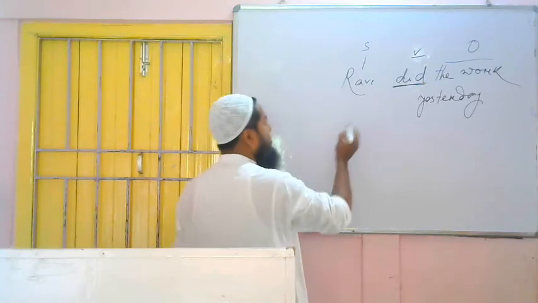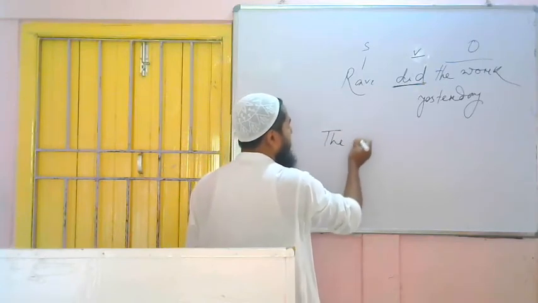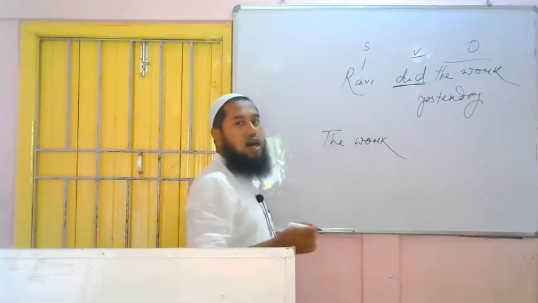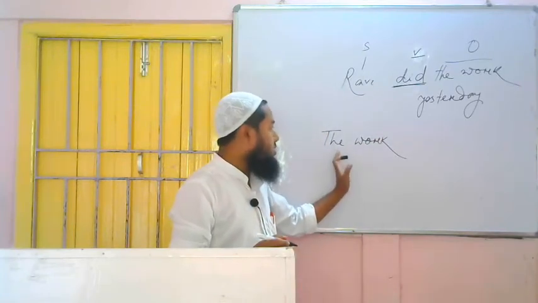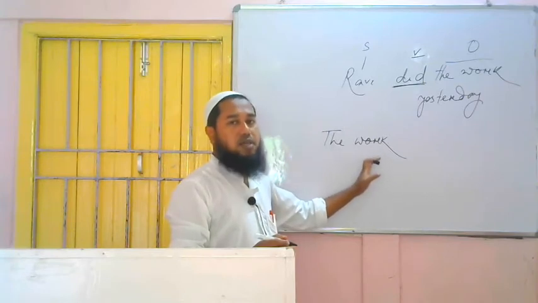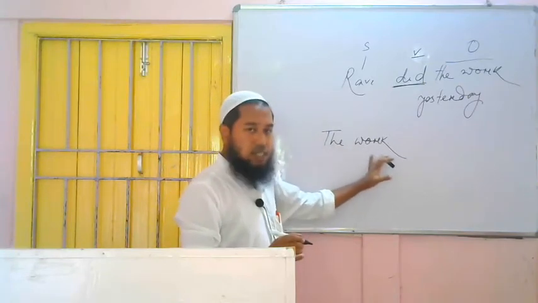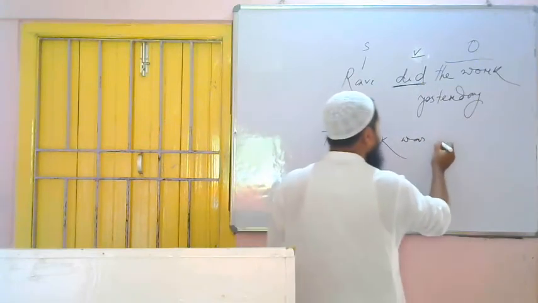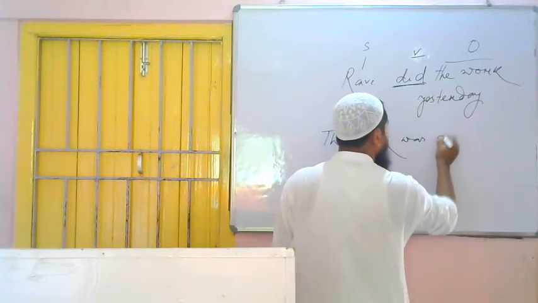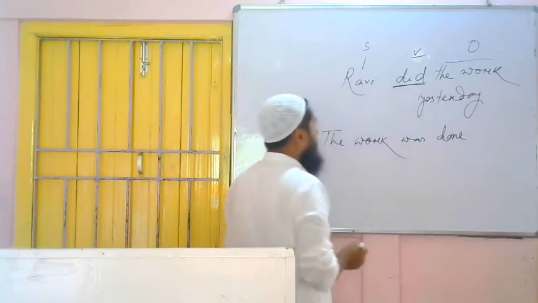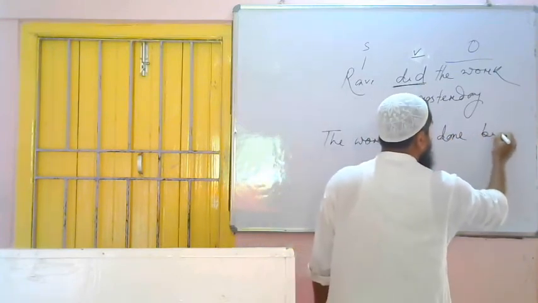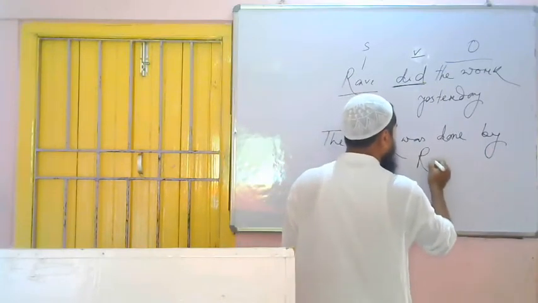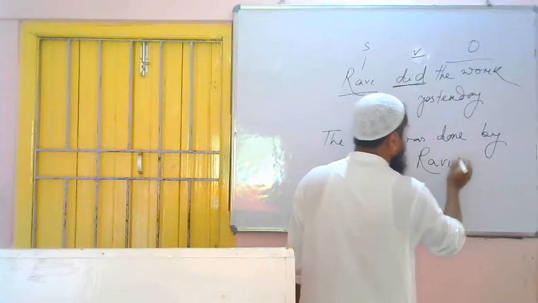First rule says we have to bring object in place of subject. So object was what? The work. We are bringing here the work. Then I said what? We have to write was or were. If the new subject is singular then was, if the new subject is plural then were. So here the work is singular, we have to use what? Was. The work was. Then third form of the verb do is what? Second form is did, third form is what? Done. The work was done. Then the preposition by. Then subject will go in place of object. Subject is Ravi, it will not change, it will remain the same. The work was done by Ravi.